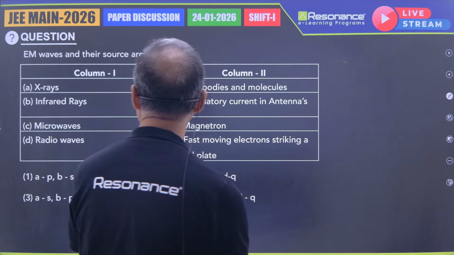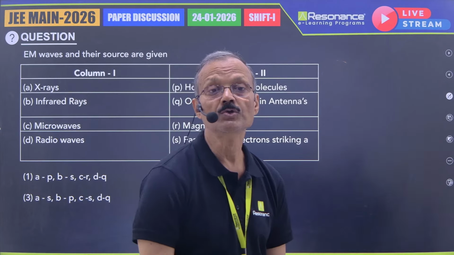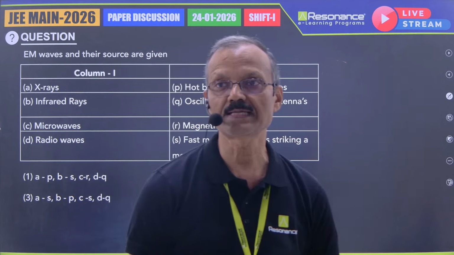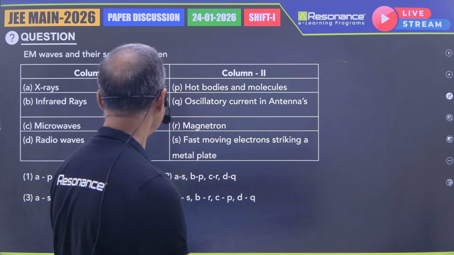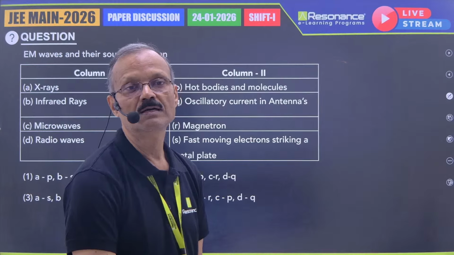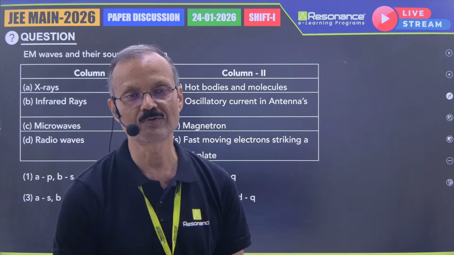Directly concept-based question, matrix match. Match the following. You should know the basic concept or basic definition of all these. X-ray, you know, is the second elder brother in the family of electromagnetic waves.